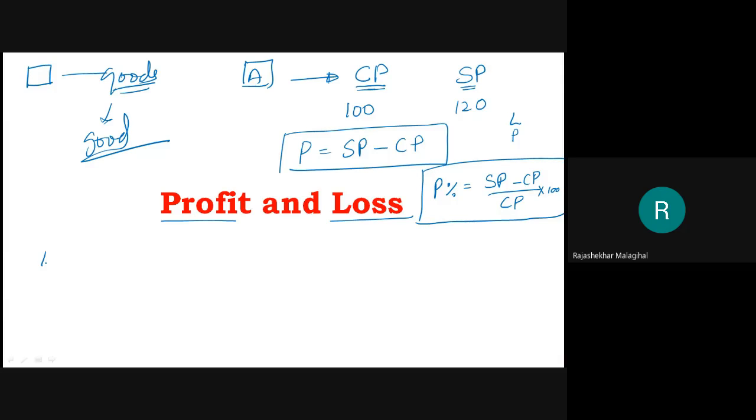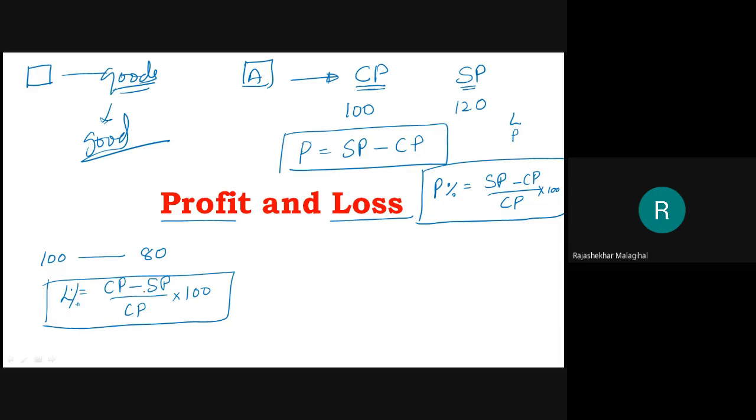If the cost price of the material is 100 rupees and you sell it for 80 rupees, then you are in loss. Therefore, the loss formula will be cost price minus selling price divided by cost price into 100. This is loss percentage.